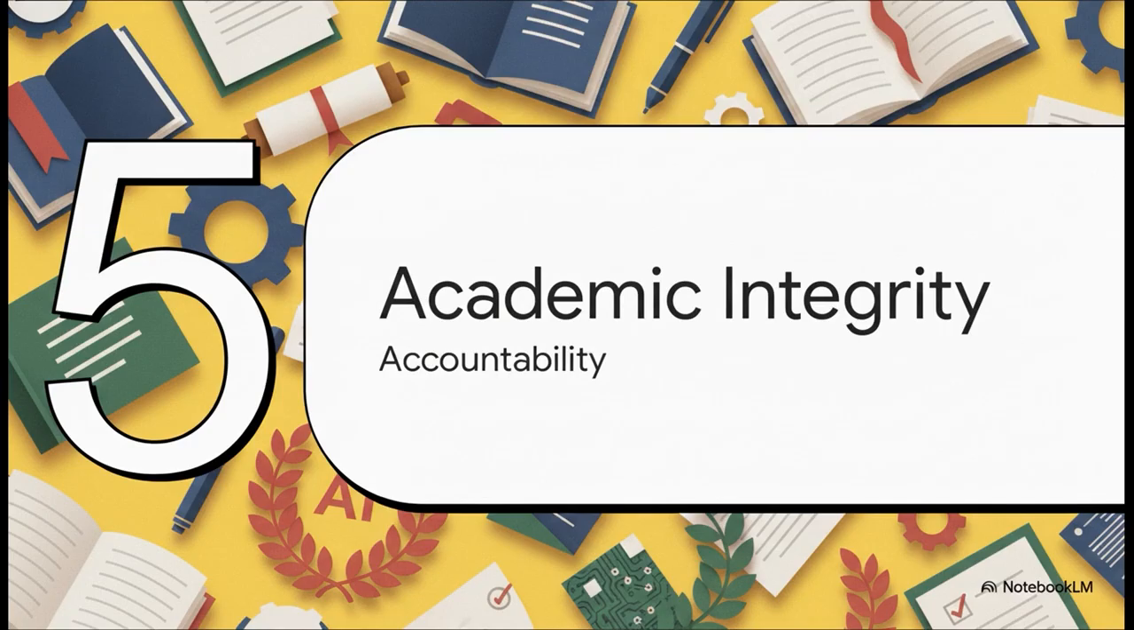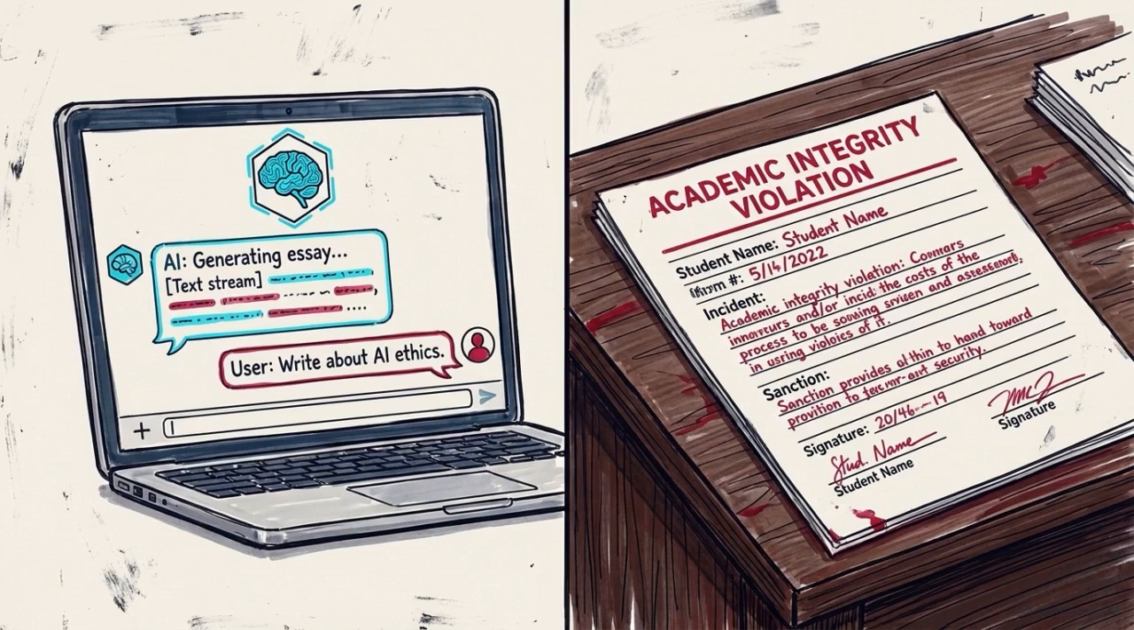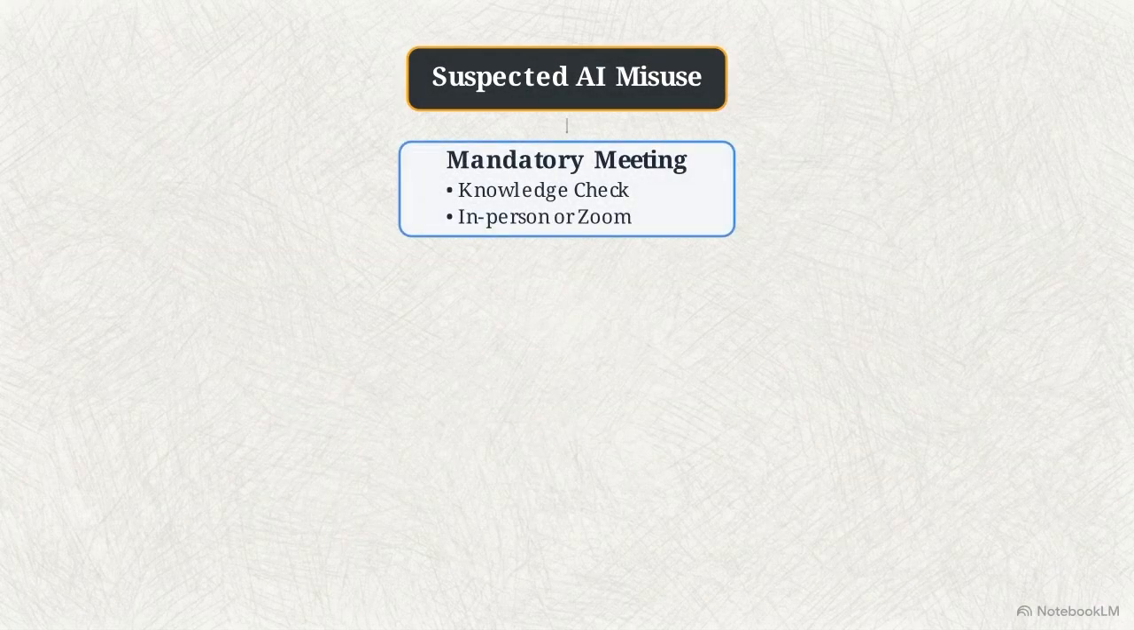Accountability and academic integrity. Skipping these steps carries heavy stakes. Failing to cite the AI, omitting the reflection paragraph, or letting the tool write your text is treated as academic dishonesty, holding the exact same weight as plagiarism. As you can see in this flowchart, the first response to suspected misuse is a mandatory meeting with your instructor, either in person or over Zoom, to complete a knowledge check on the course material.